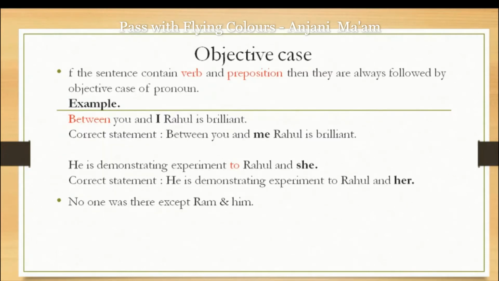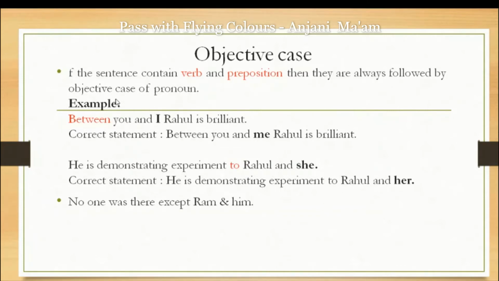Next, if the sentence contains a verb and preposition, then they are followed by the objective case of the pronoun. It means after prepositions, the objective case is used. How? Between is a preposition. Between you and I, Rahul is brilliant. Here you is working as both subject and object.